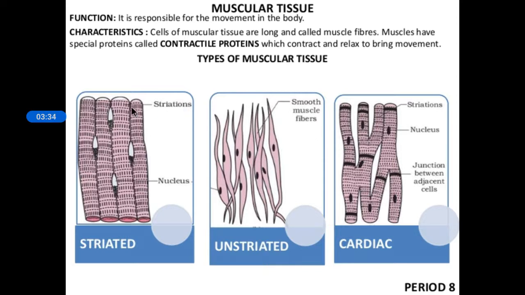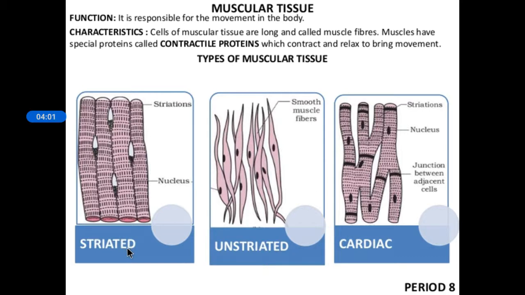That is why these muscle fibers are called striated muscles.